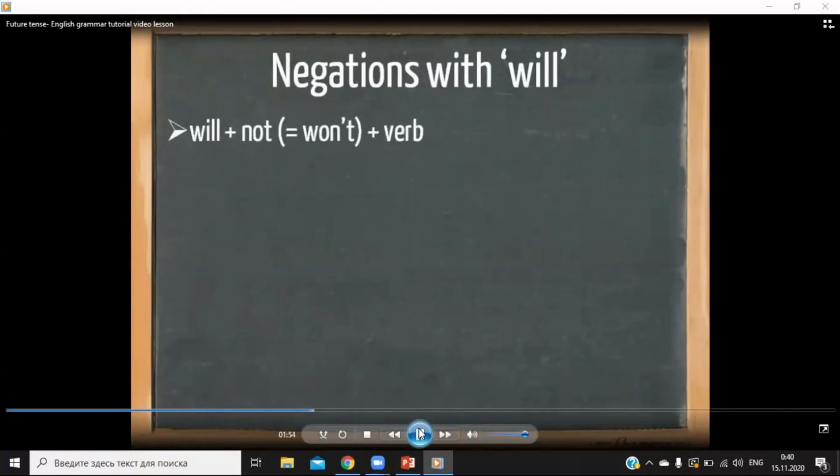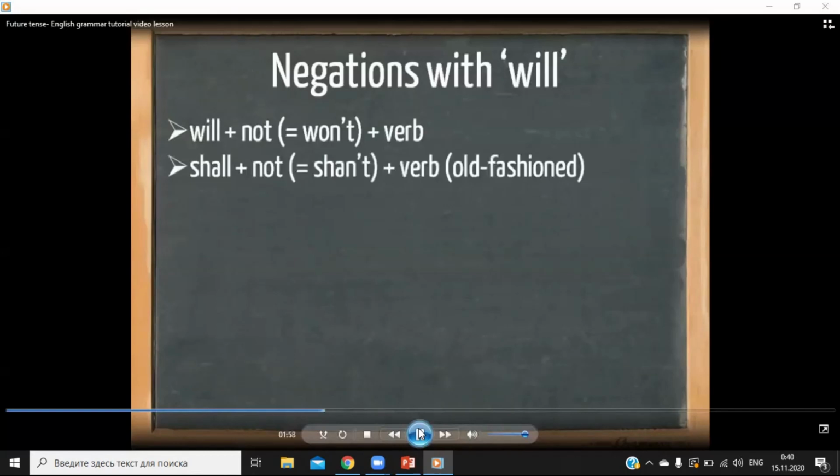Now I've also included shall. Shall plus not becomes shan't and the base form of the verb. But this form is very old-fashioned, but I thought it would be fun to put it in anyway. Shan't I get sunburned? It's quite Victorian.